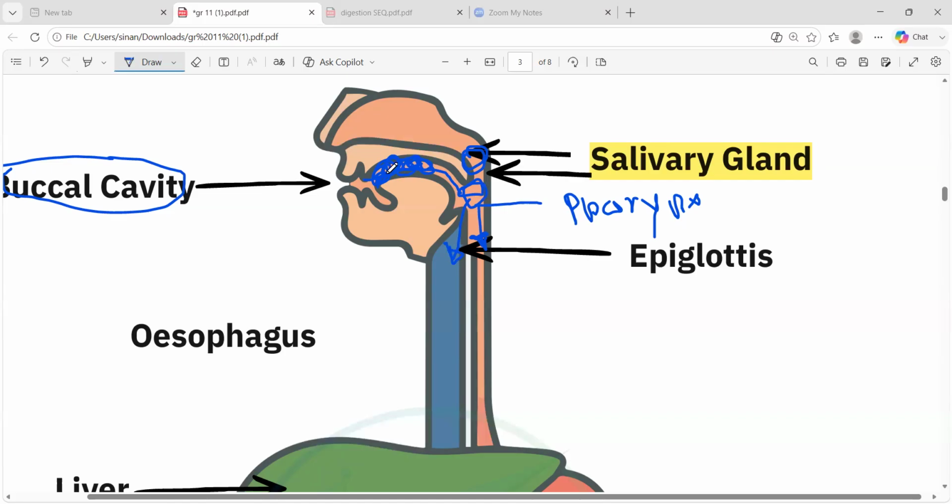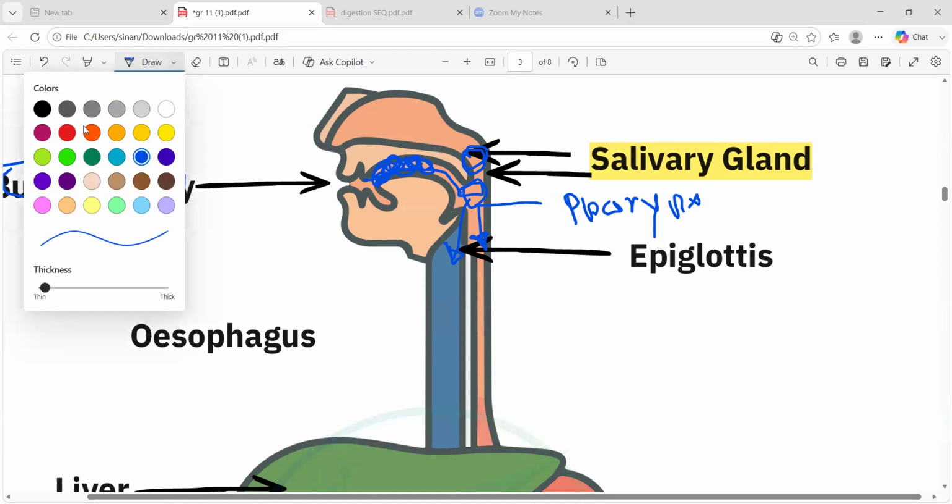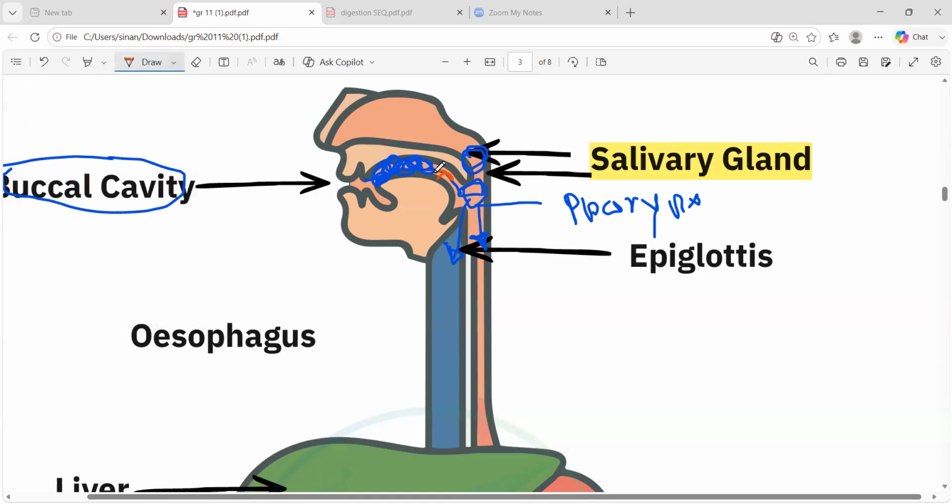Now we have eaten food, let's say we have taken an apple. This food has to come into our stomach. But in between, we are meeting a junction. Now this apple doesn't know where to go. When it tries to go in this pathway, there is a door-like thing. We call this the epiglottis.